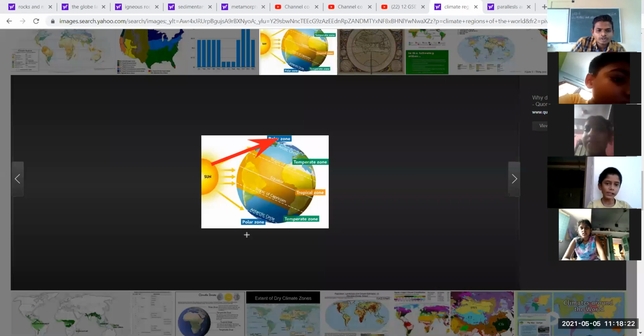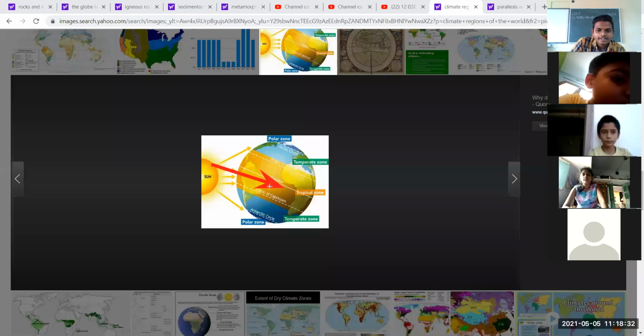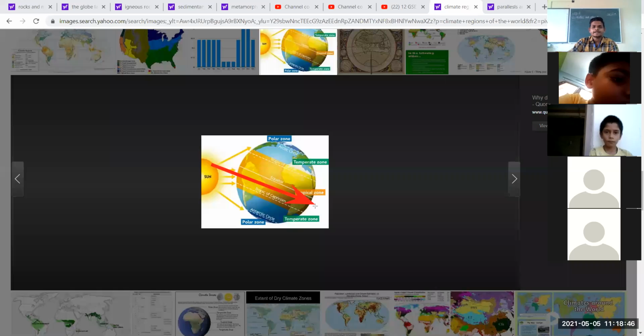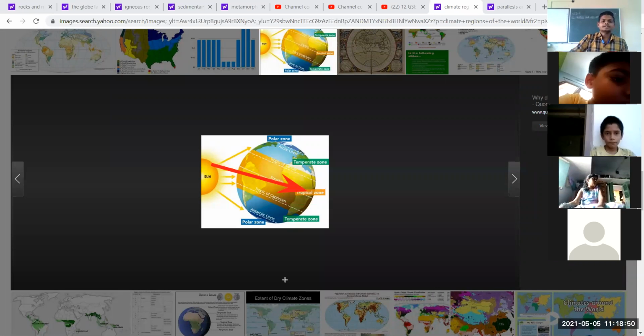On the polar zone, the sun rays are slanting. That's why this area remains very hot. The continents nearer to the equator, near the Tropic of Cancer, near the Tropic of Capricorn, remain very hot because the distance of the sun rays is very less. That's why they remain hotter and hotter.